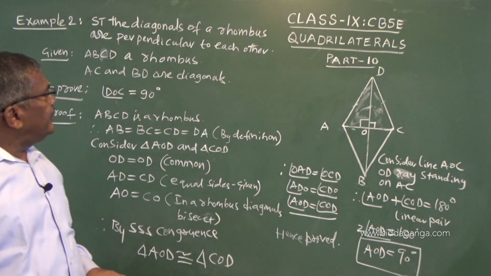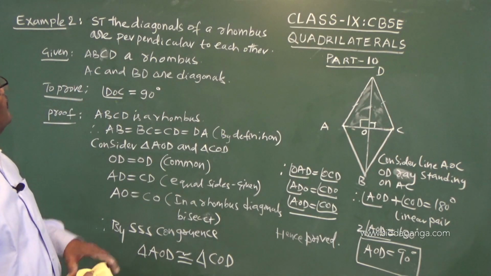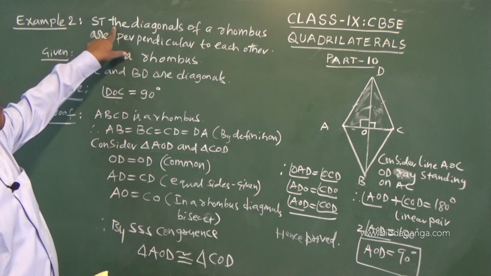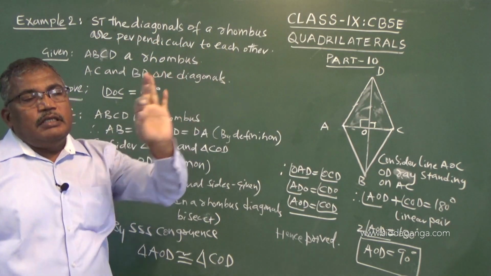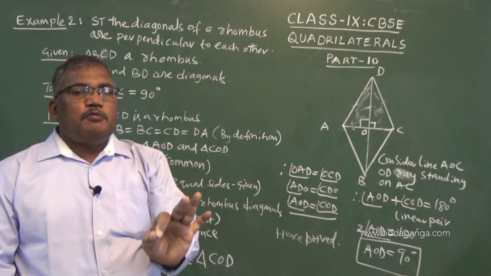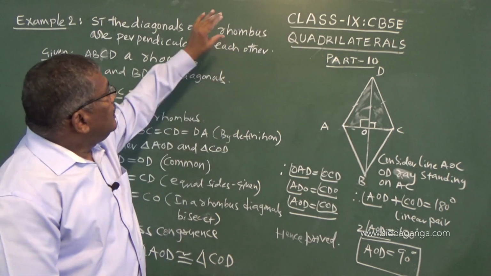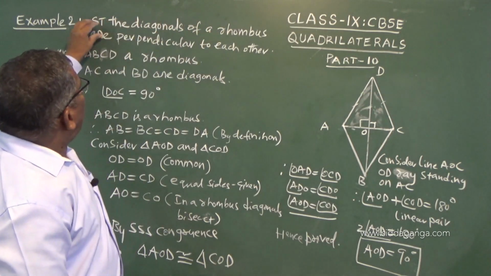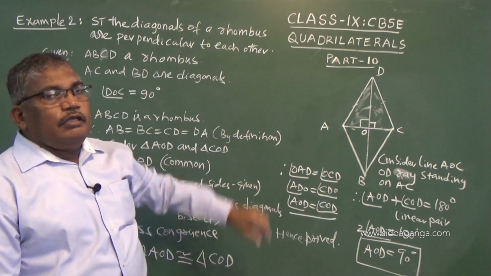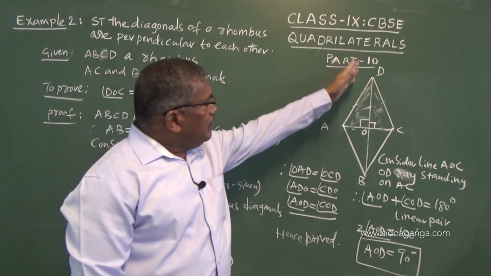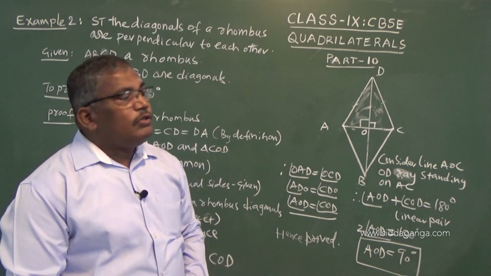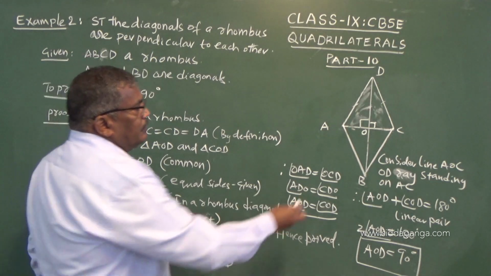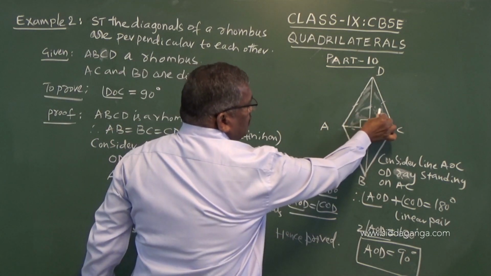So, how we are proceeding? I will brief it once again. You read this given statement carefully. Show that the diagonals of a rhombus, that means rhombus and what its properties are known to us, are perpendicular to each other. Only thing is we have to prove that they are perpendicular to each other, that is diagonals are perpendicular to each other. So, that is why we are comparing these two triangles.